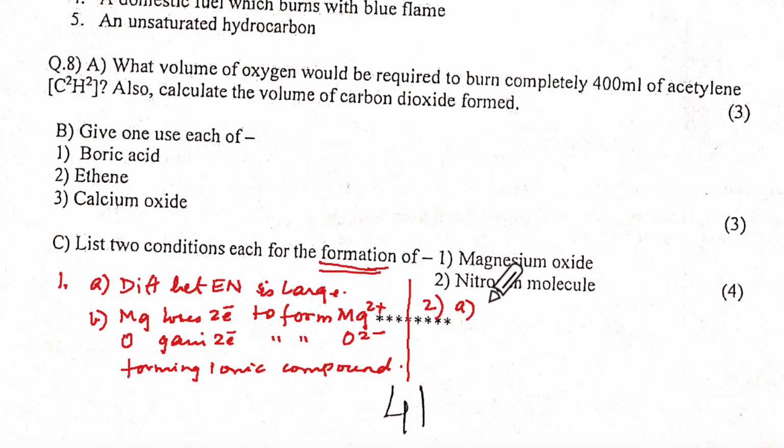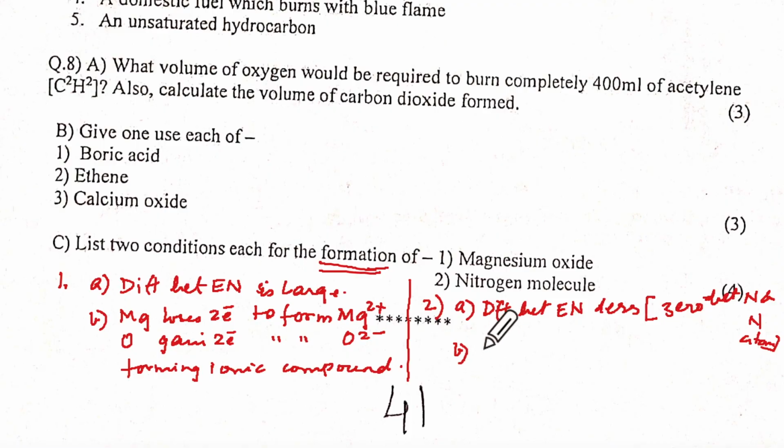For the second one, nitrogen molecules. What will you say? Difference between electronegativities is less, in bracket 0, correct, between N and N atom, 0. And each N atom must share what? 3 electron pairs. 3 electron pairs to form what?